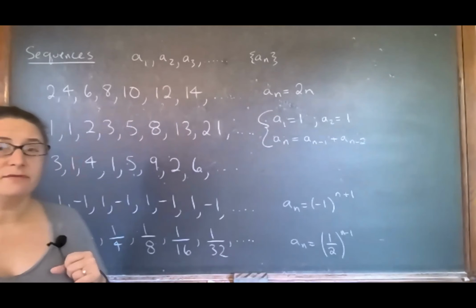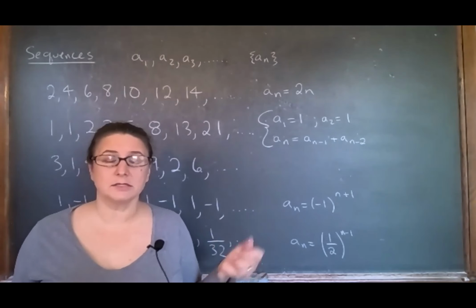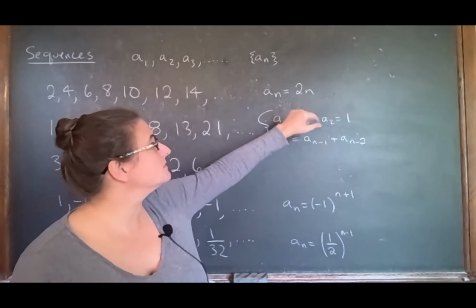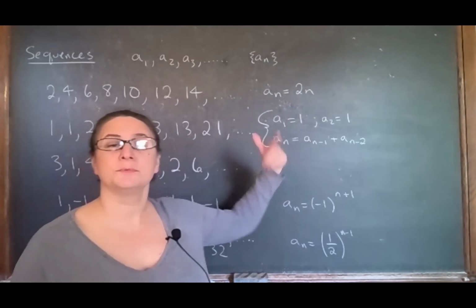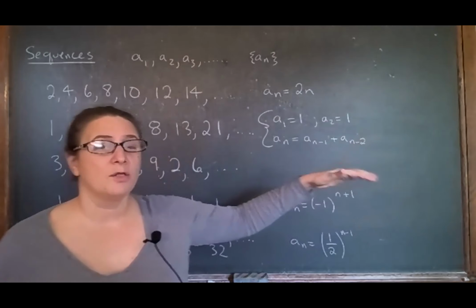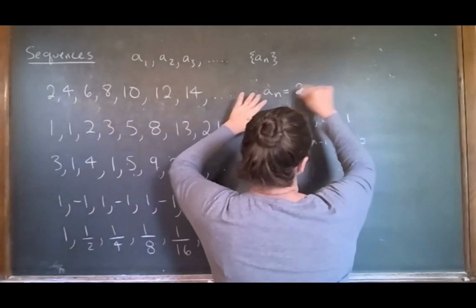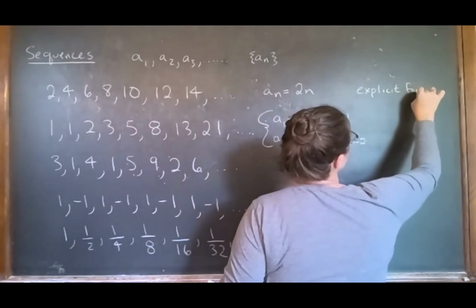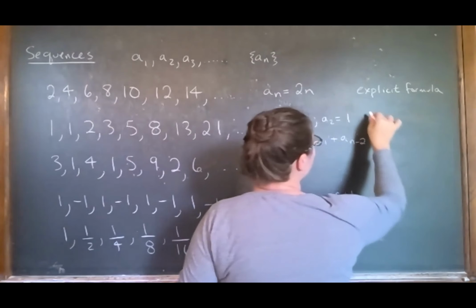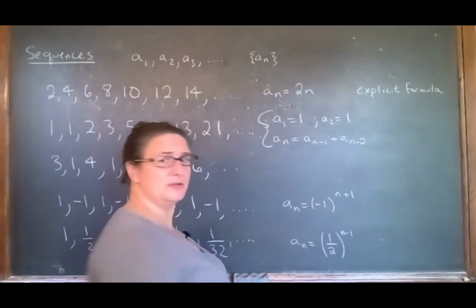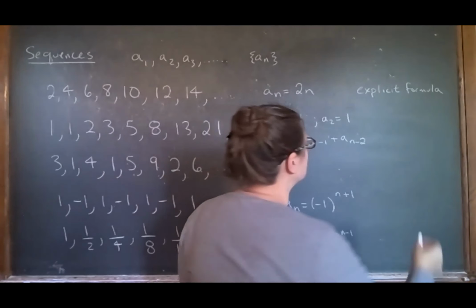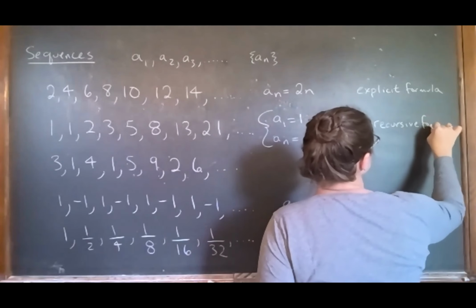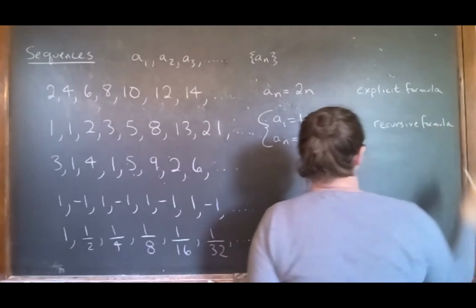This is a formula of a different kind, because instead of AN being given explicitly in terms of n, it's given in terms of the previous terms. When it's given in terms of n, we call that an explicit formula. And when it's defined in terms of the previous term or terms, this is called a recursive formula, because you are looking at the previous terms.